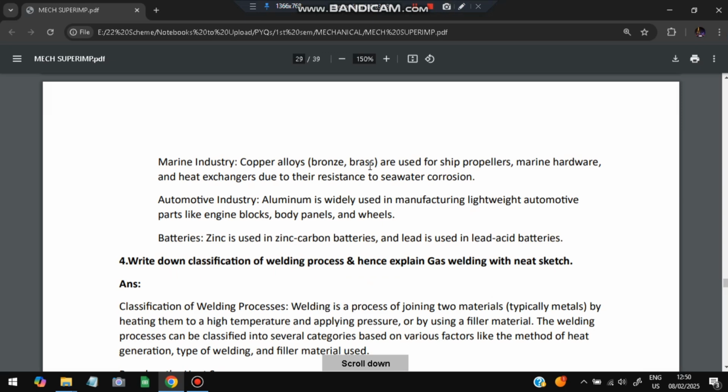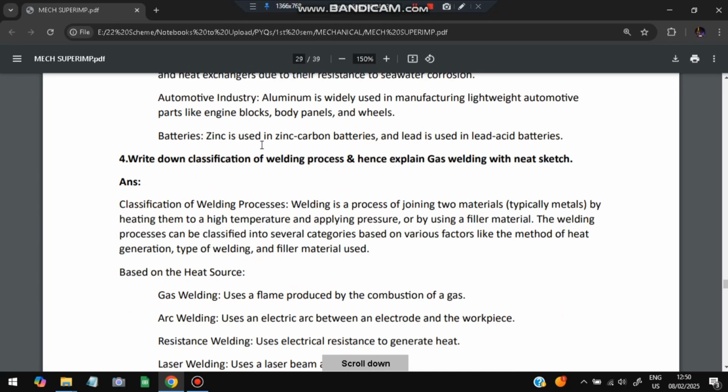The marine industry also uses them for ship propellers, marine hardware, and heat exchangers. And batteries also use zinc. And the automotive industry also uses them for automotive parts like engine blocks, body panels, and wheels.